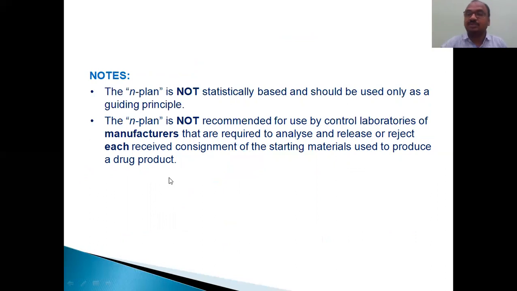Some companies, if they purchased 40 bags of paracetamol, check all 40 bags. They take 5 to 10 grams of sample from each bag and test. If you are testing each and every bag, you cannot follow the n plan, and it is not necessary, because you are checking every bag. Generally, as per n plan, 7 bags are enough to be tested.